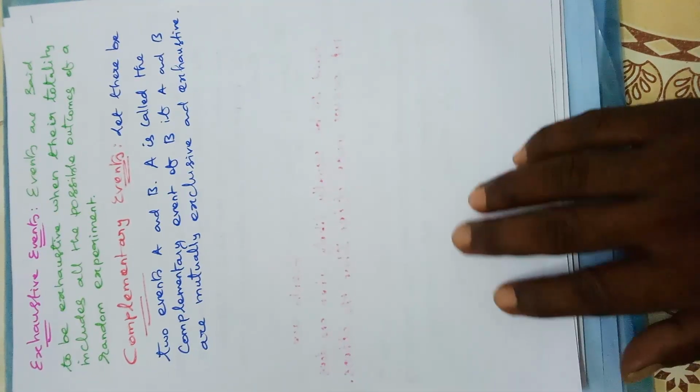And the next one, exhaustive events. Events are said to be exhaustive when their totality includes all the possible outcomes of the random experiment. Please underline the words all the possible outcomes of the random experiment.